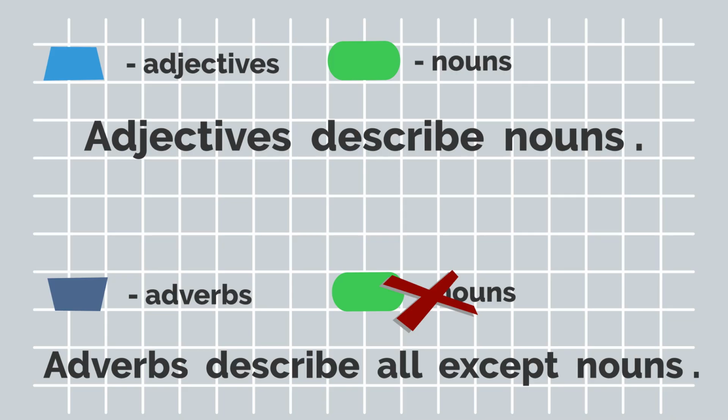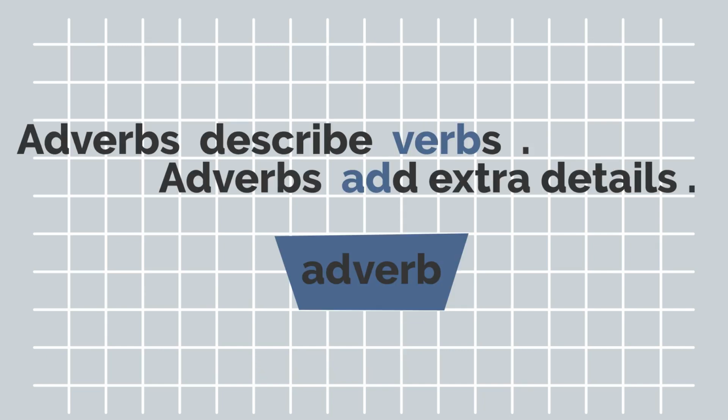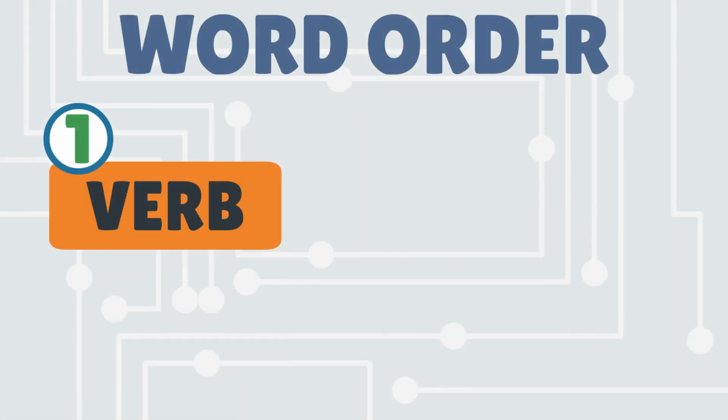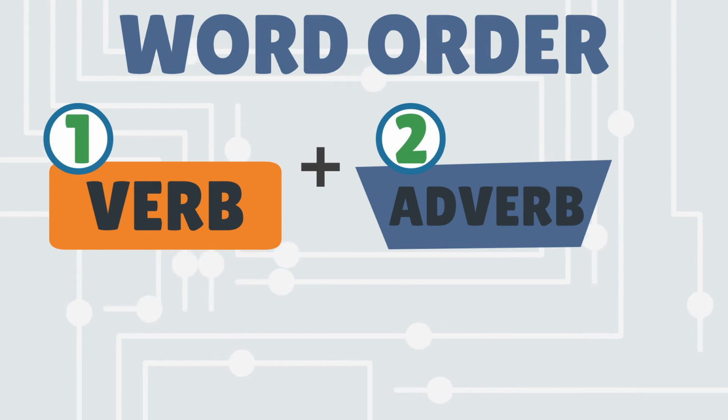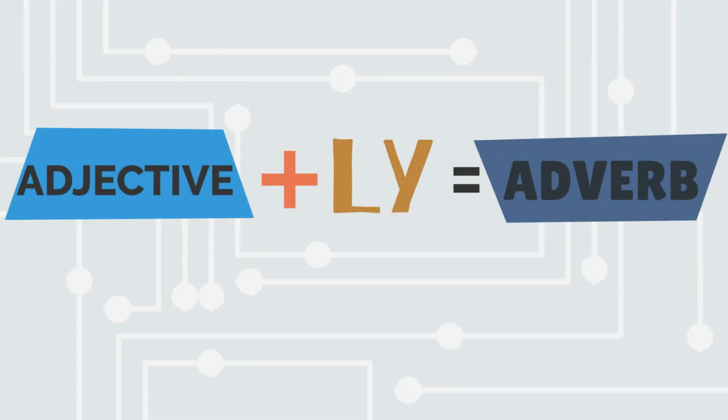Adjectives describe nouns. Adverbs describe all except nouns. Usually, adverbs describe verbs. Adverbs add extra details about verbs. Usually, the adverb is placed after the verb it describes. In most cases, an adverb is formed by adding "ly" to an adjective.